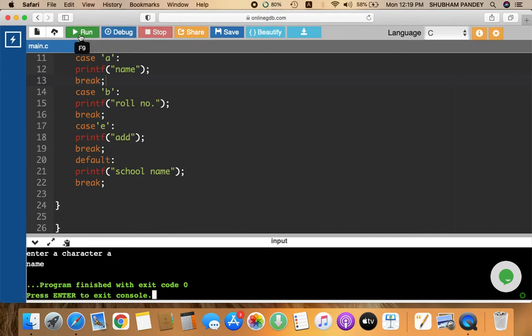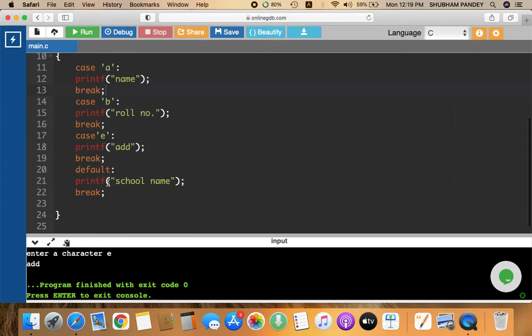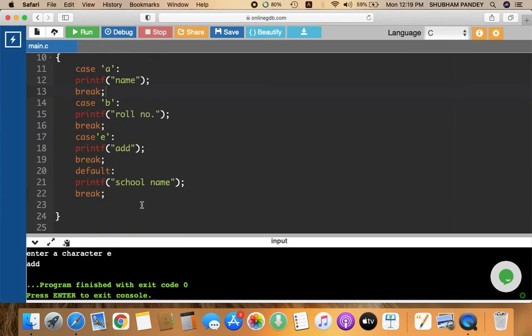Now again compile, run this code. Okay, compiling is done and this time I am going to press E. So when I press E and press enter, address is printed. I am using a single variable but defining different cases. Okay. Now one more thing, if I run the statement again and this time I enter capital A character. Now can you see that there is any case with capital A? No. So what value is going to be printed? Default condition is going to be printed.